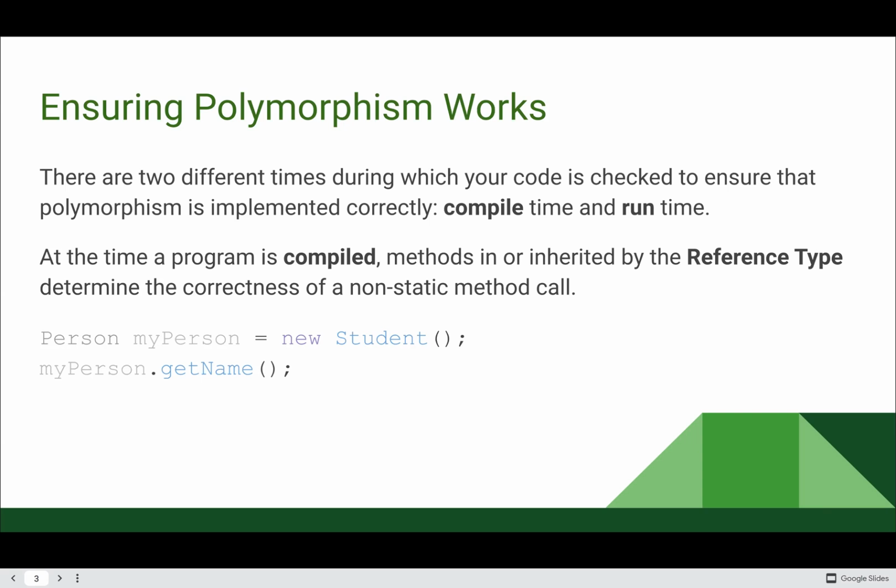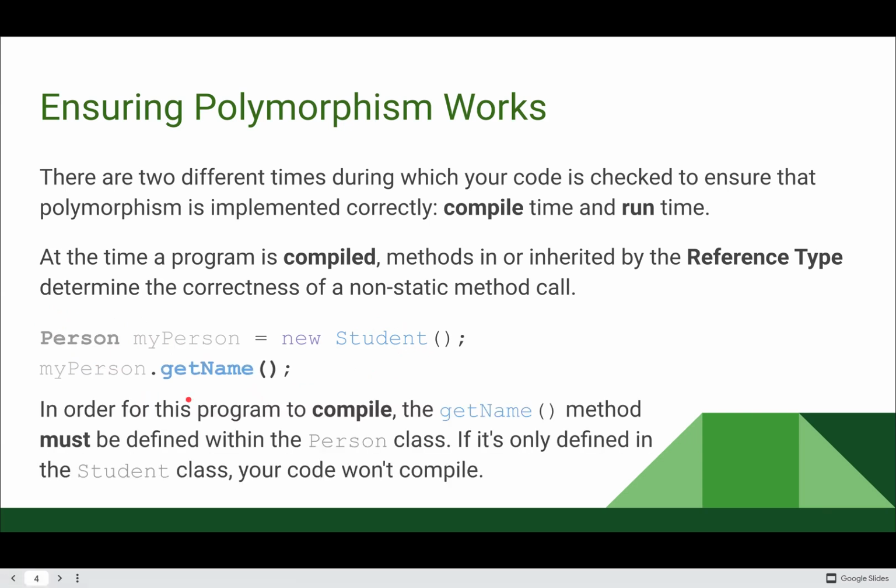When the program is being compiled, methods that are in or are inherited by the reference type determine the correctness of a non-static method call. Let's look at an example. If I make a variable called myPerson, I give it the reference type Person and the object type Student, and I call myPerson.getName.